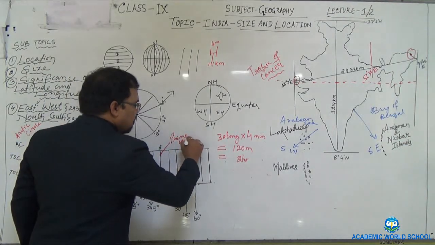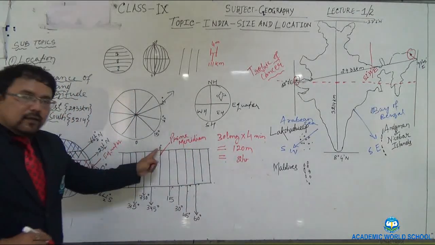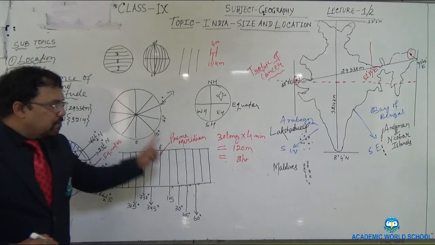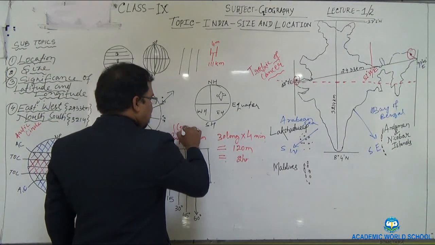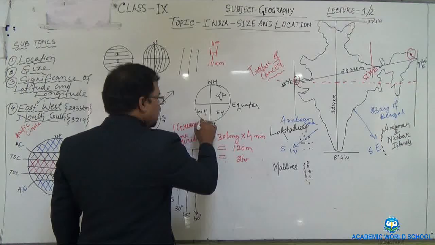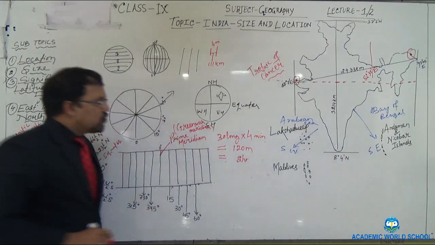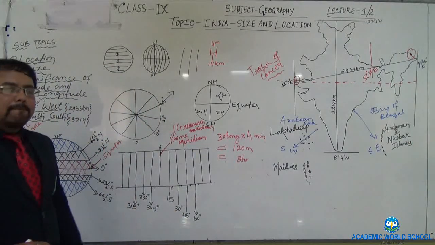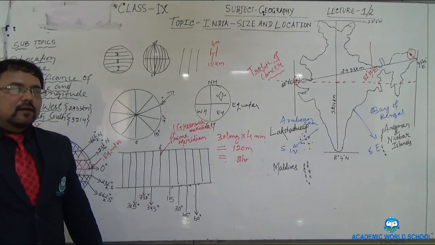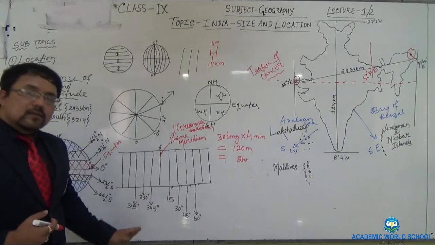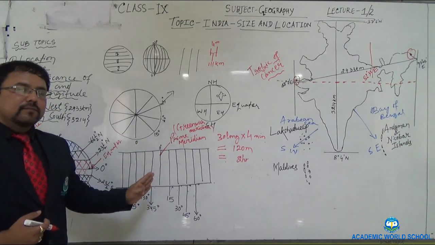Its location is 0 degree, and this prime meridian is also known as the Greenwich meridian. Greenwich is a city located in England, and this line passes through Greenwich. So that's why this line is also known as the Greenwich meridian or prime meridian.